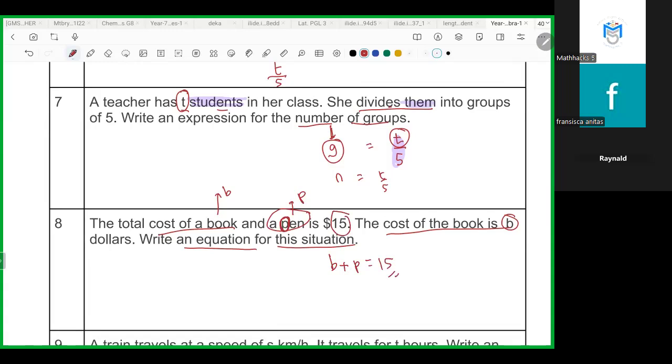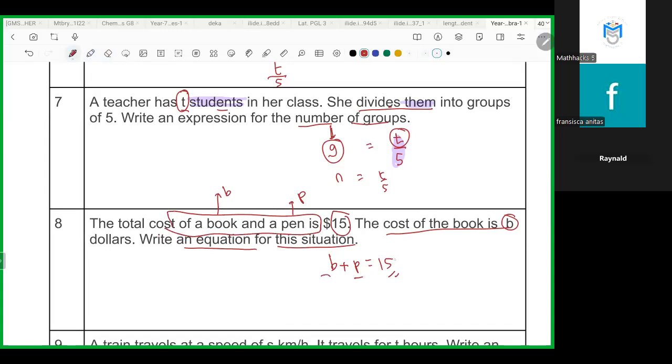Why do we write the expression like this one? Because this is the total cost for a book and a pen. There are two things in here, the book and also the pen.